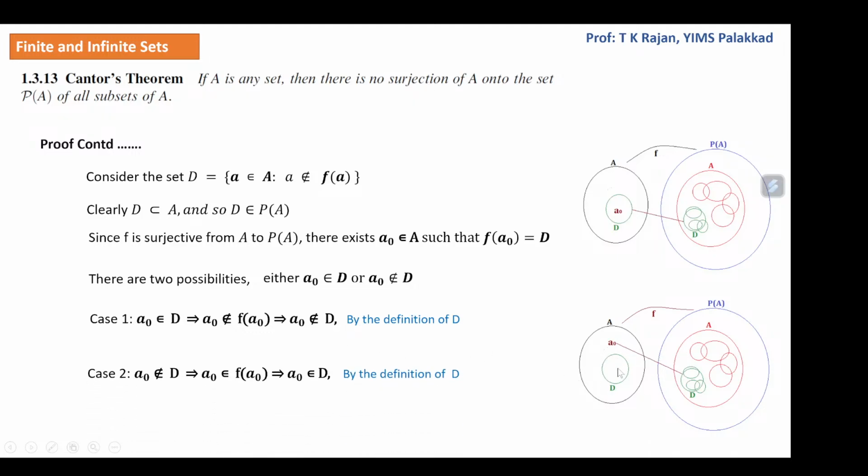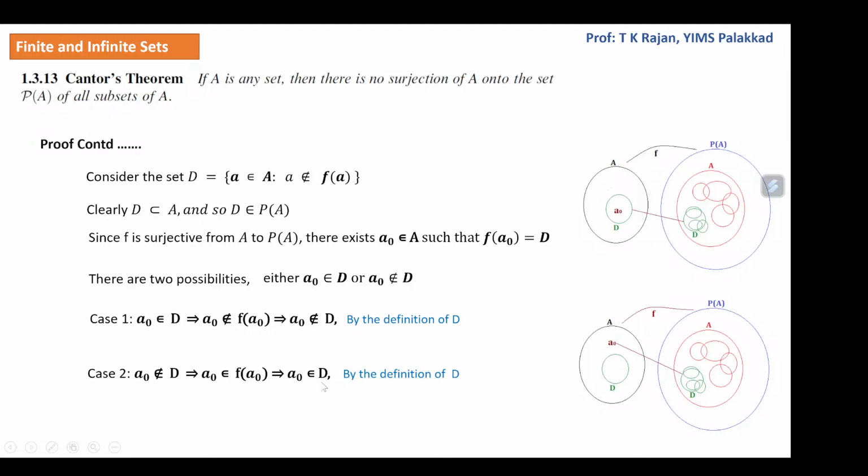Now let us take case 2, the second figure, where a naught is not in D. A naught is not an element of D means, by the definition of D again, a naught is an element of f of a naught. That is, a naught is an element of D because f of a naught is D. So in the second case, we are getting that if a naught is not in D, a naught is an element of D. Again, a contradiction.